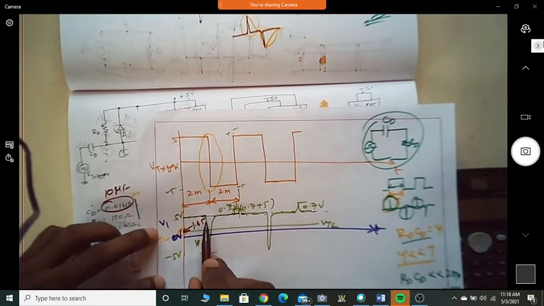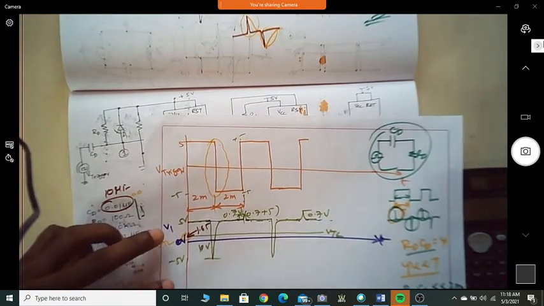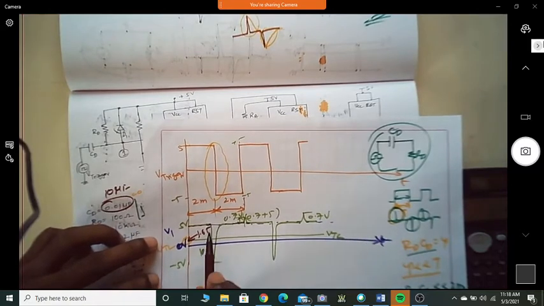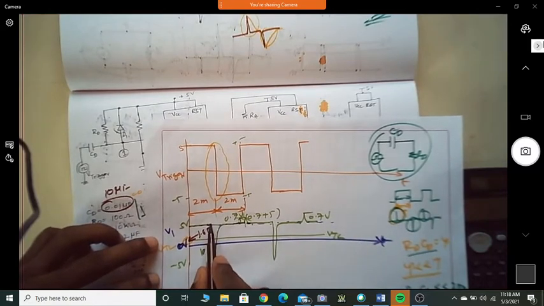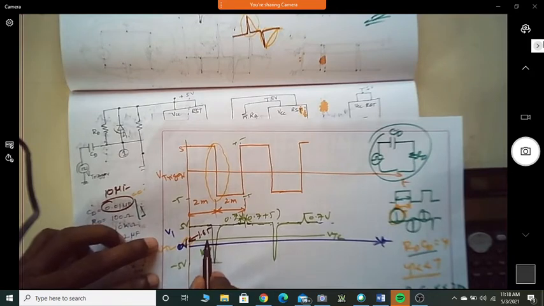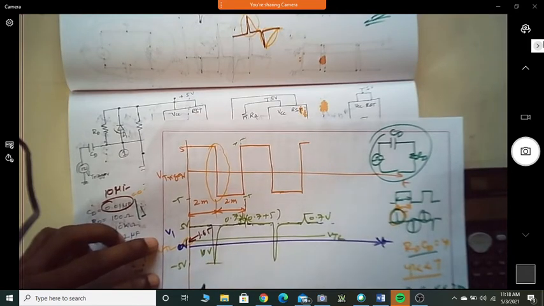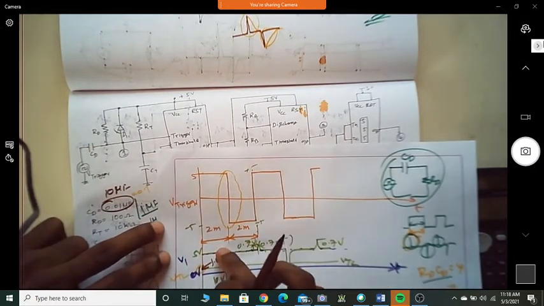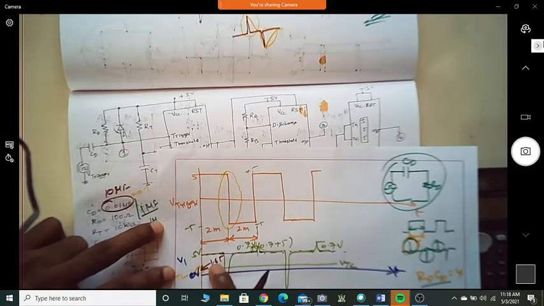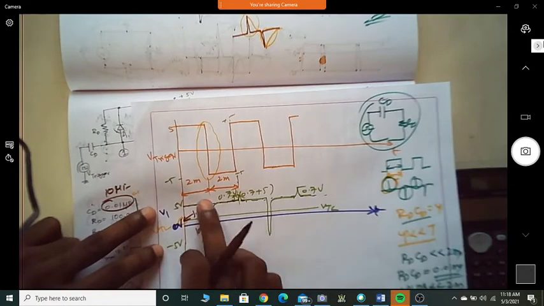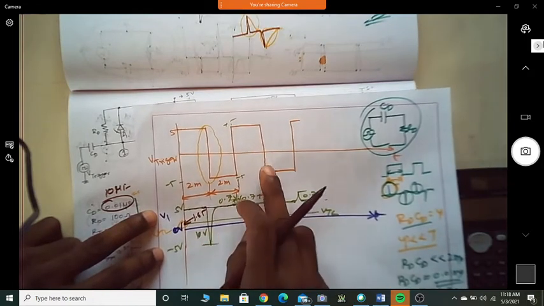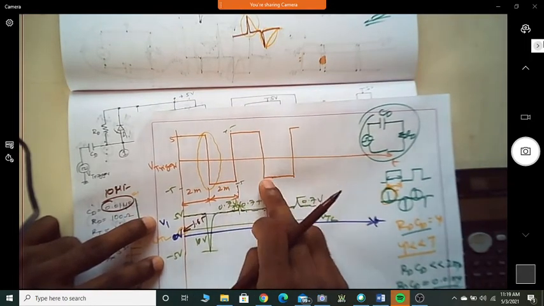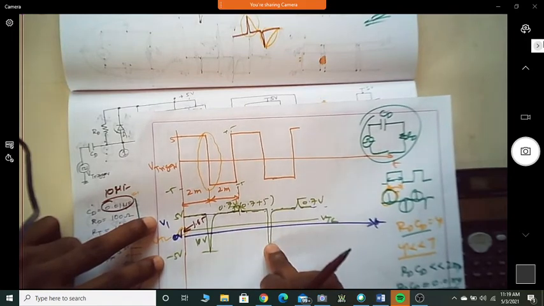So we want to ensure that it goes below 1/3 VCC. That's what yesterday we were seeing in the remote lab. If you are reducing the amplitude and it doesn't go below 1/3 VCC, of course, if it doesn't go below VTL, it was not triggering. But since we are assuming that it is going from 5 to minus 5, a drop of almost 10 volt, it will certainly go below 1.65 volts. Correct? So that will be repeating for every falling edge. You can see for every falling edge, it will come down by VTL.